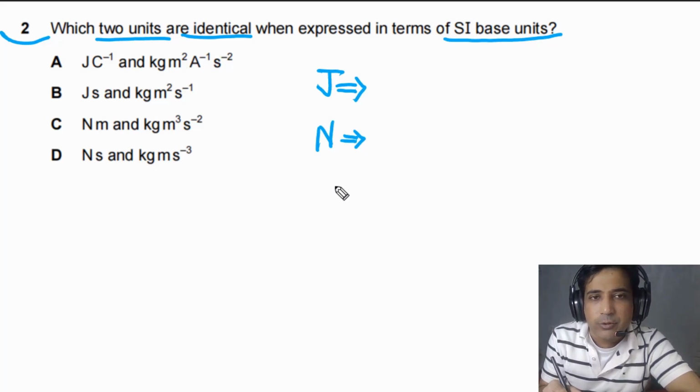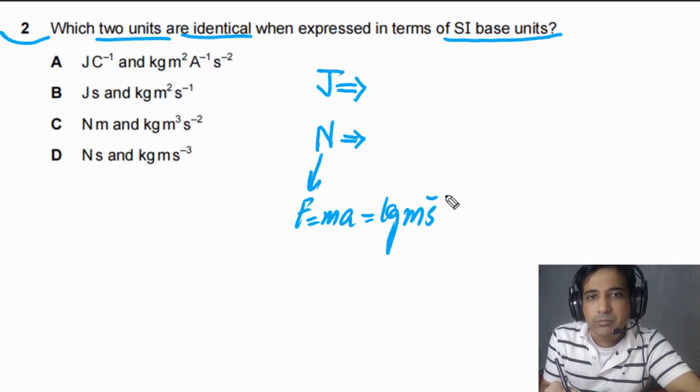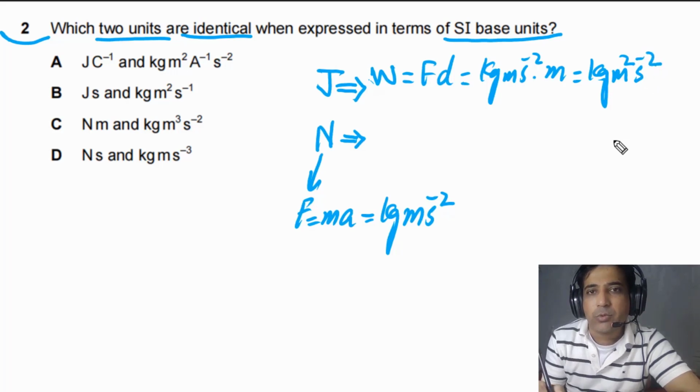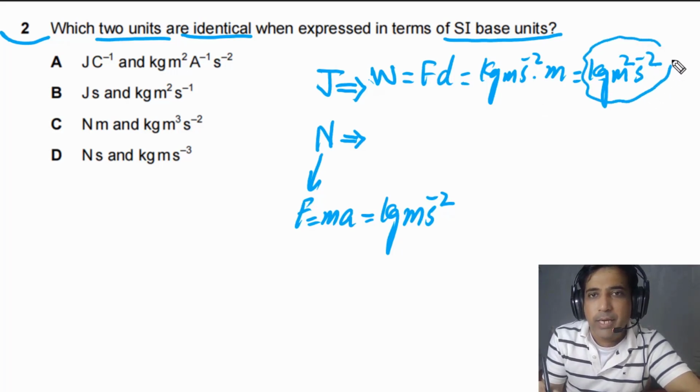First of all, newton: we understand F is equal to ma, and the SI base unit for mass is kilogram and for acceleration is meter per second per second. And for joules, W is equal to Fd, and for force we have SI base units kg meter per second squared, and we need to multiply with meter. So we can say SI base units for joules are kg meter squared per second squared. Now we can use these two and find our answer.